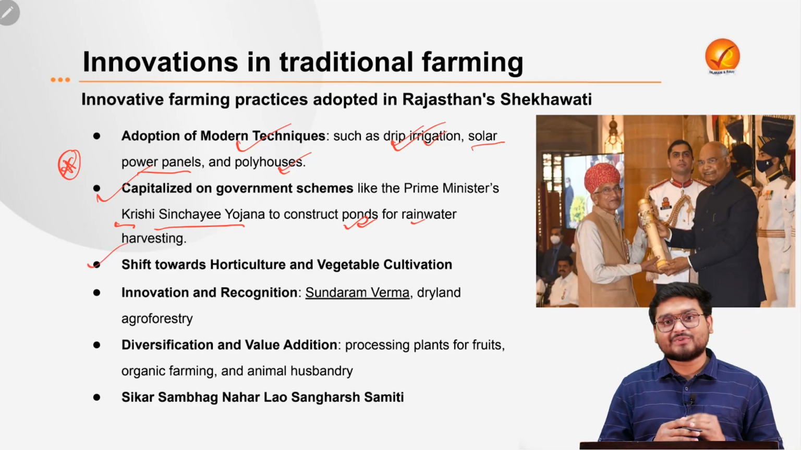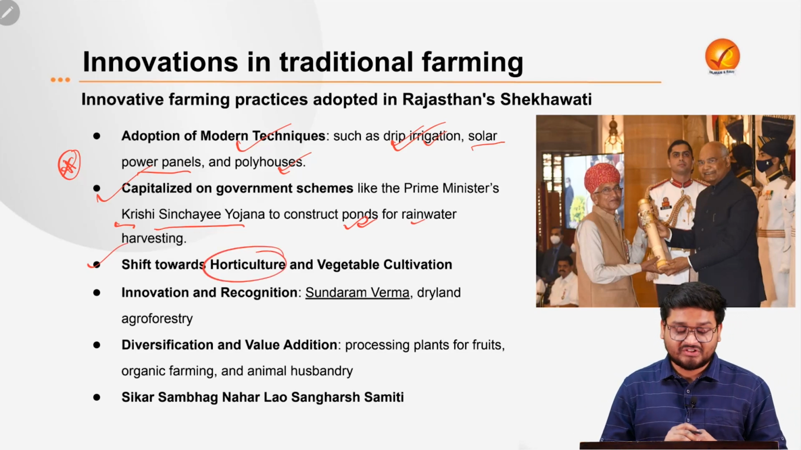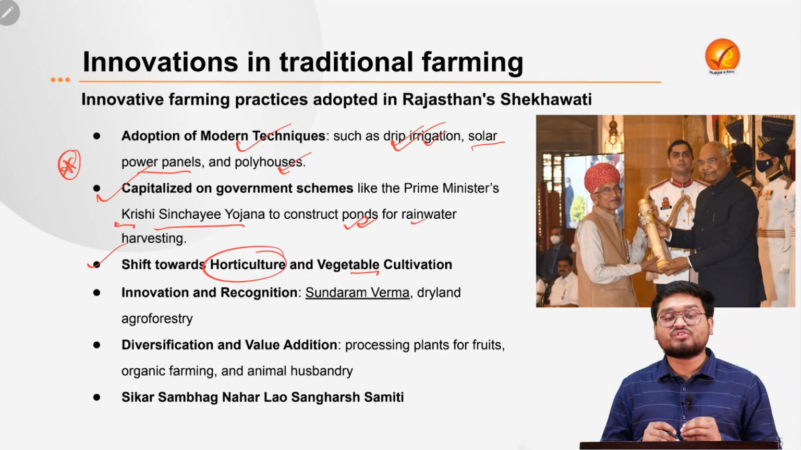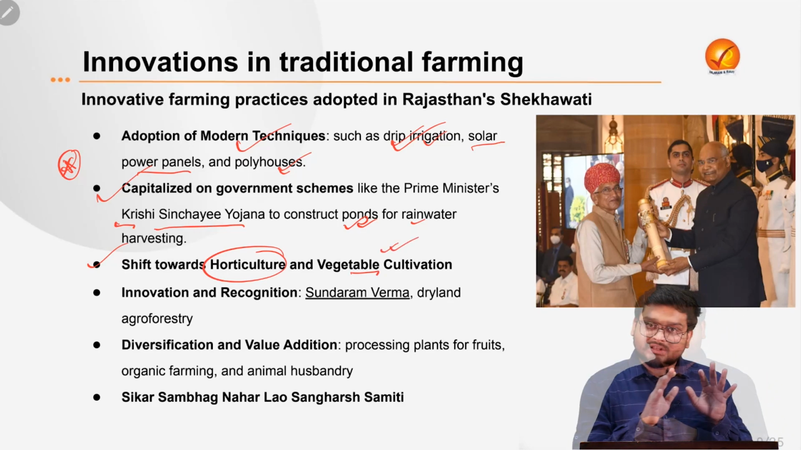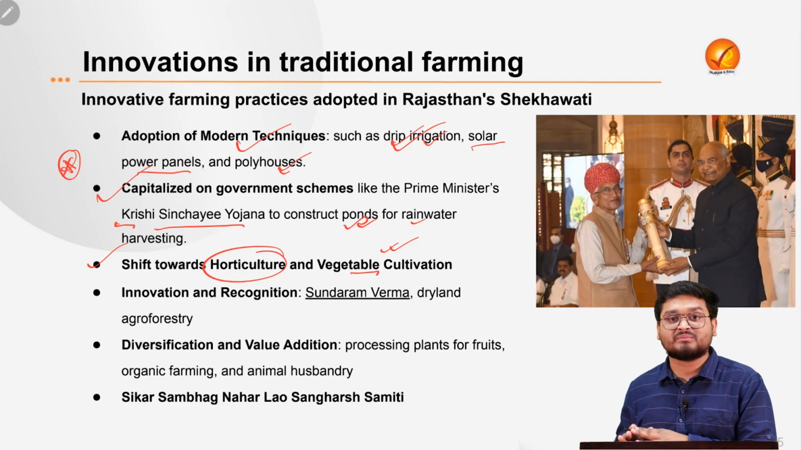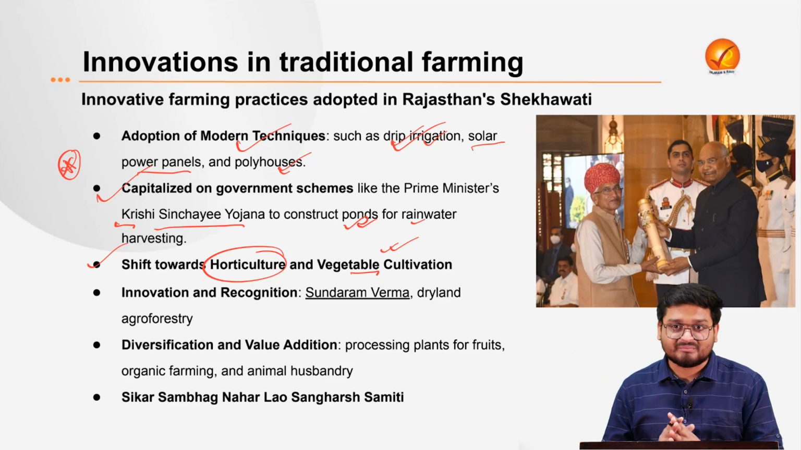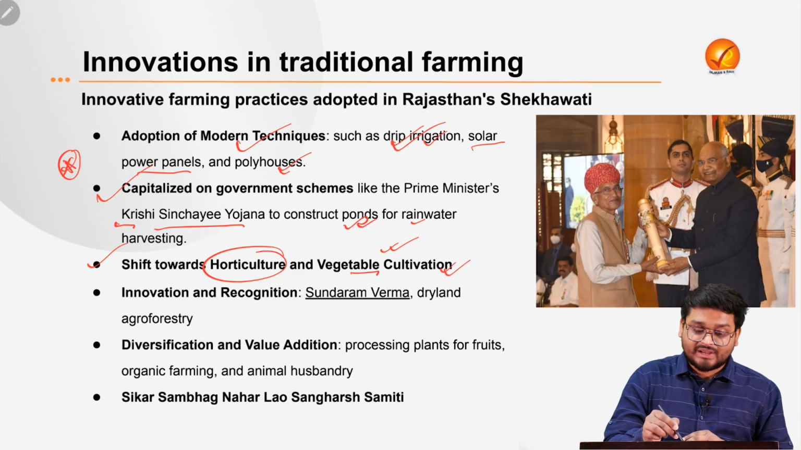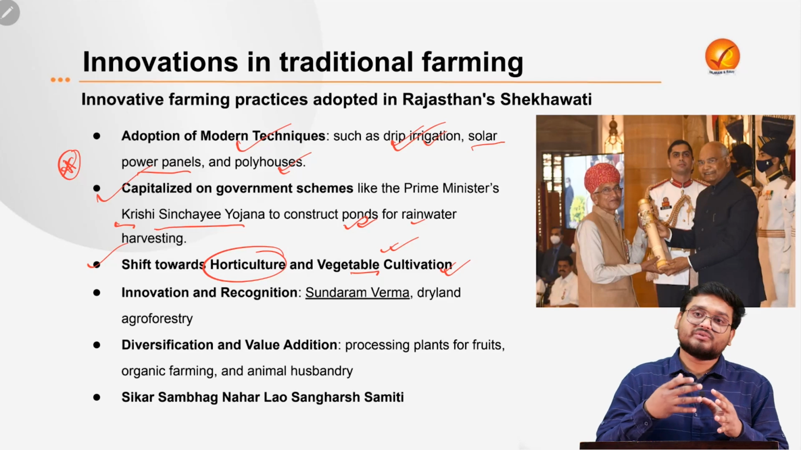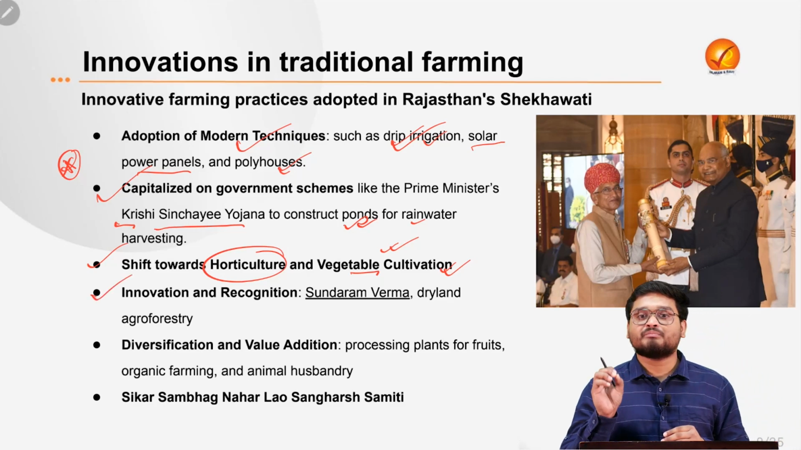Also recently the farmers are shifting towards cultivation of fruits and vegetables, which is known as horticulture, and they are getting heavy returns on the same, because apart from rice and wheat, the fruits and vegetables are giving the farmers more and more income in a much shorter period of time. So they are also benefiting, particularly due to these irrigation schemes, due to these innovative measures, and also due to the efforts of some people.